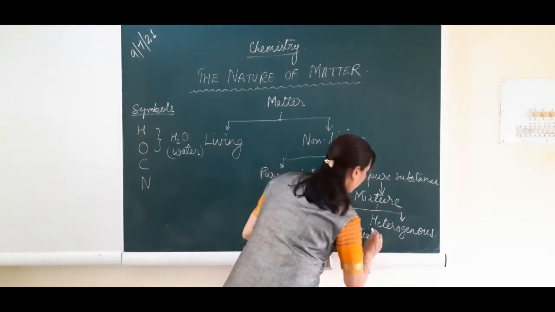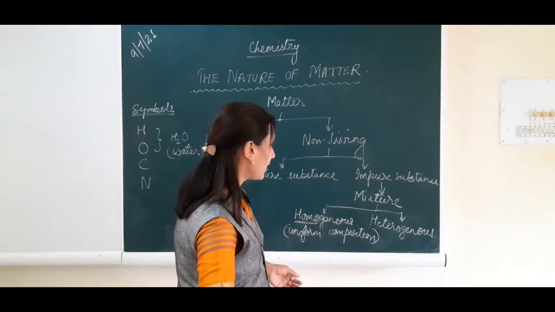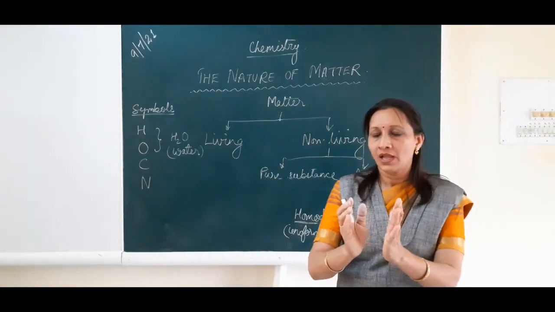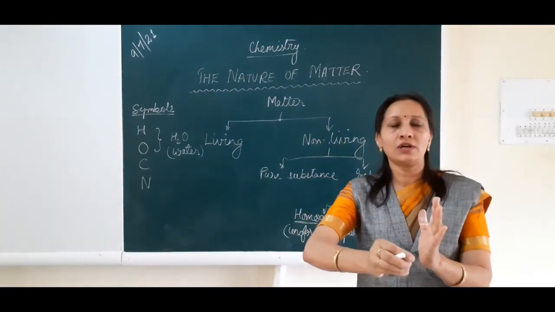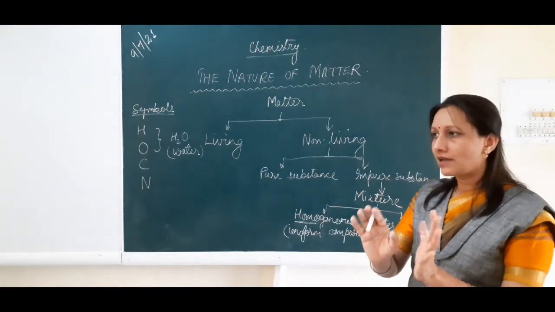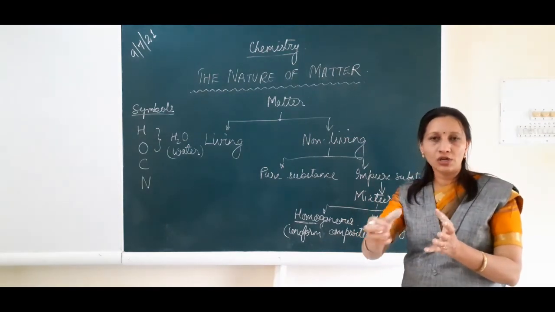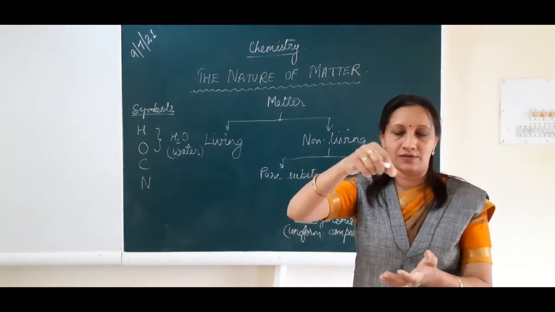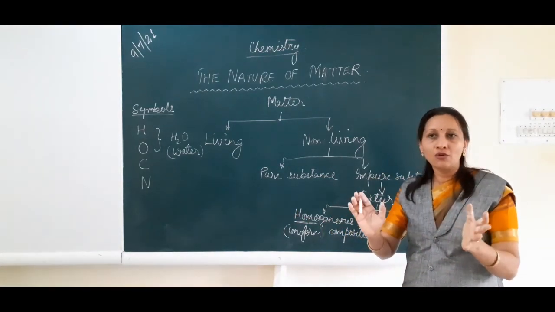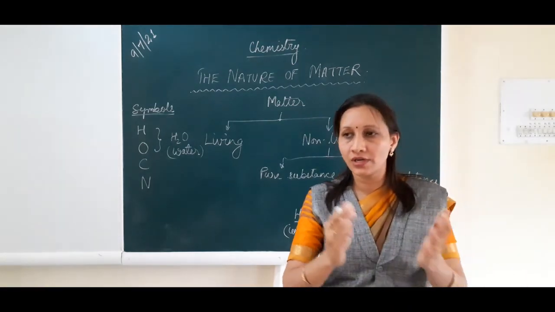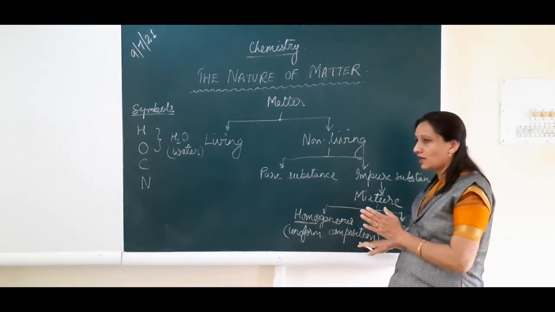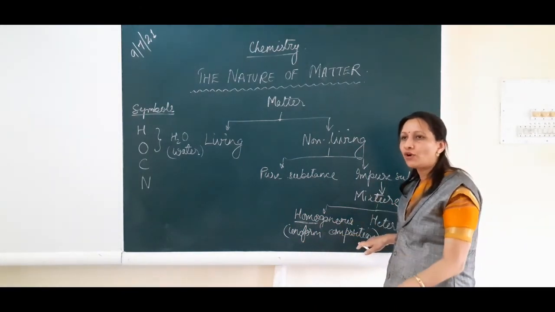I will give you one example so that you will get a clear difference between homogeneous and heterogeneous. Suppose you are taking a glass of water and adding a teaspoonful of sugar. If sugar is not available, you can take salt also, but I know both the things are readily available. So either sugar or salt you can add in a glass of water, then stir it. You will get a solution which is uniform. Means without tasting you cannot say whether it is clear water or a salt solution or a sugar solution. So such types of mixture are known as homogeneous because they have uniform composition.